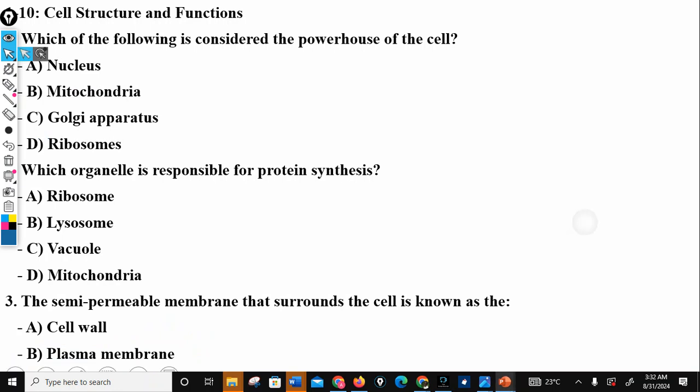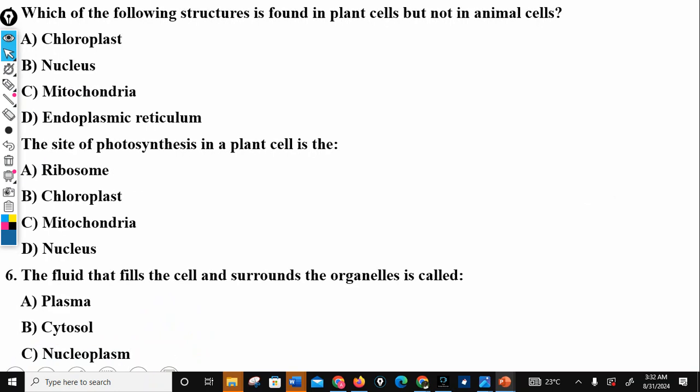It says, which of the following structures is found in plant cell but not in the animal cell? That will be the chloroplast. The chloroplast is used for production of food. The site of photosynthesis in the plant cell is the chloroplast. Of course, photosynthesis is the process by which food is manufactured. So it's going to be the chloroplast, and it's a plastid.